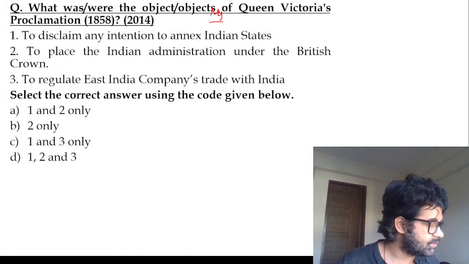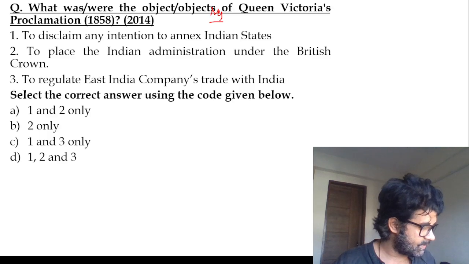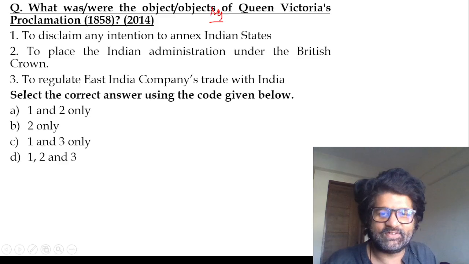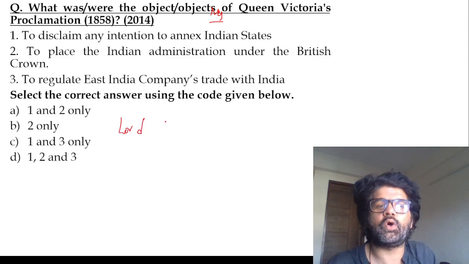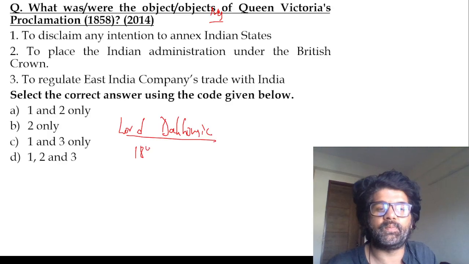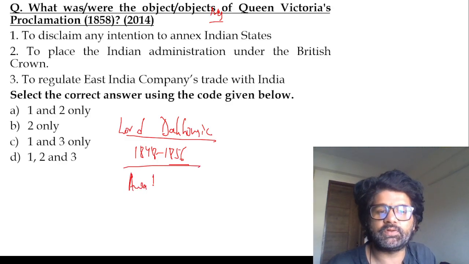So the objective: the 1857 revolt happened. The British felt that the main reason was the annexation policy of Dalhousie, who is a good boy. Dalhousie was not a good boy according to the princely states. Lord Dalhousie, 1848 to 1856, brought the doctrine of lapse policy. When the doctrine of lapse did not work in Awadh, he annexed Awadh on the pretext of misgovernance. So he was a bad guy.